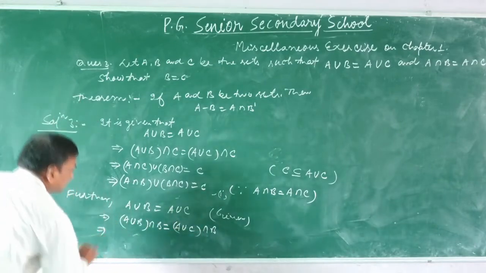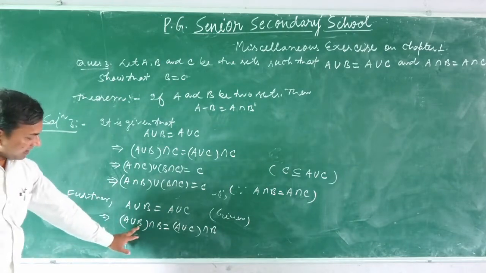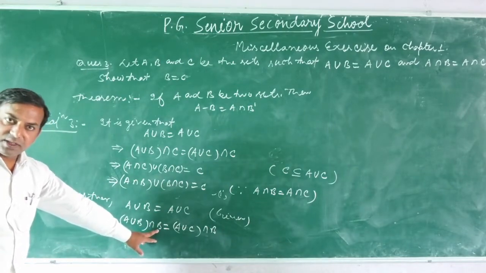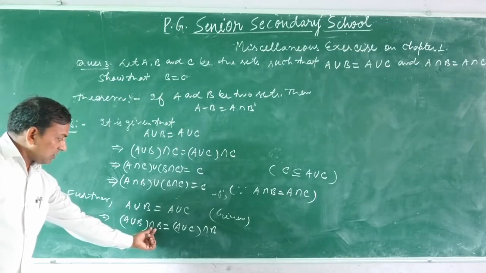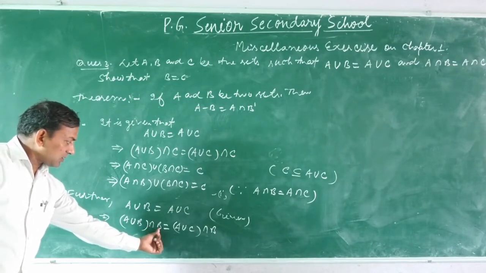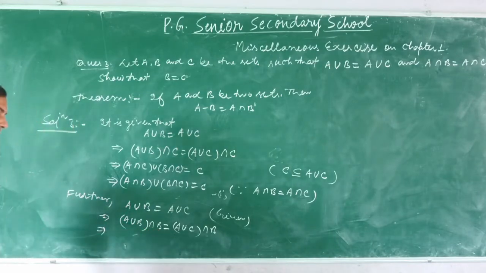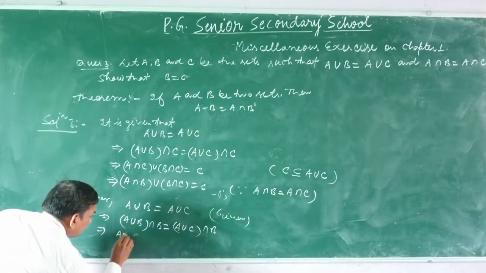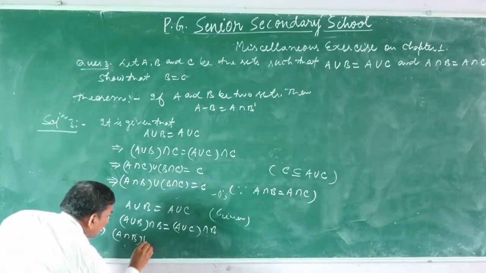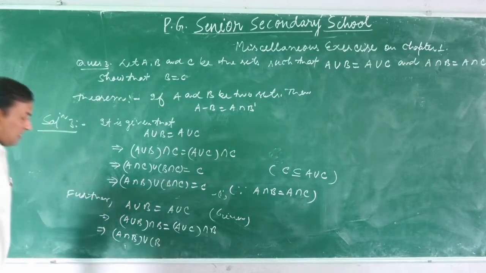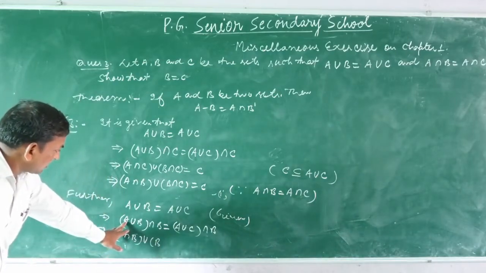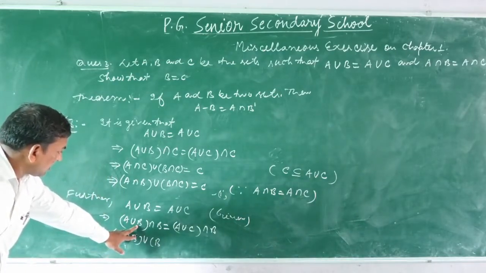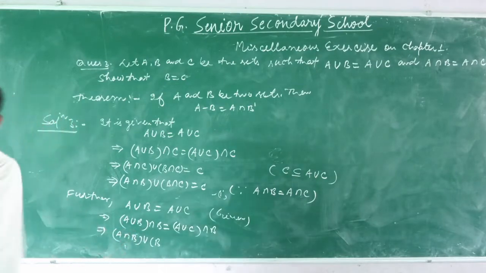So this implies (A union B) intersection B, where intersection distributes over union, means (A intersection B) union (B intersection B).